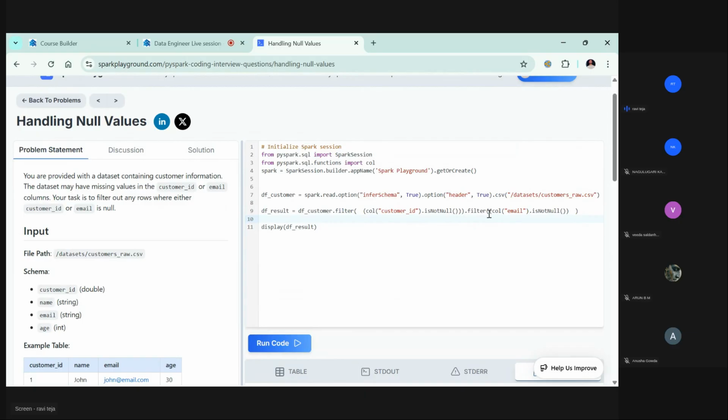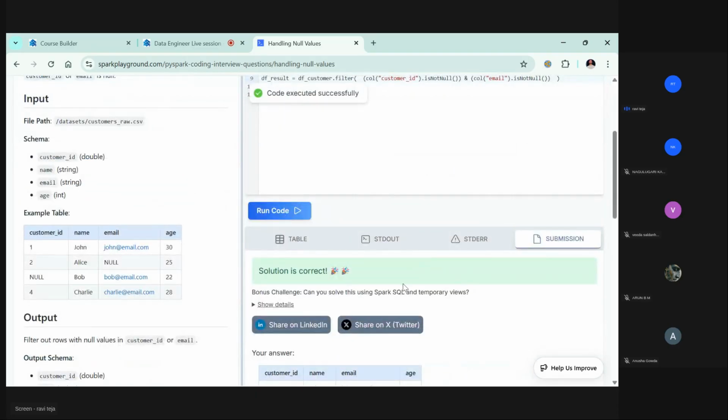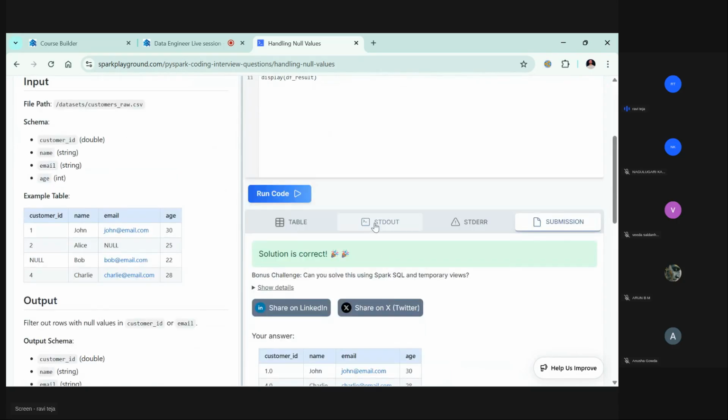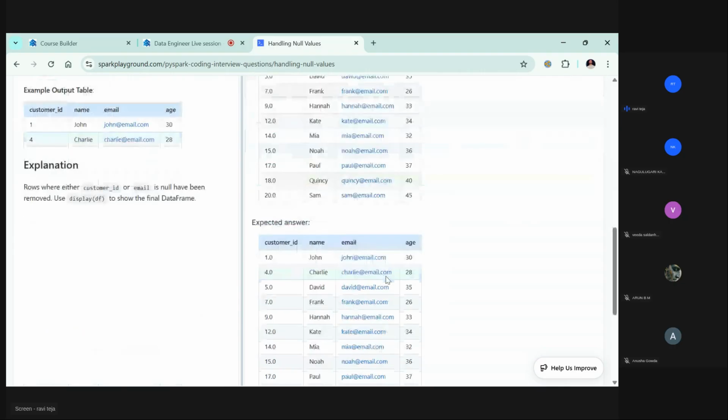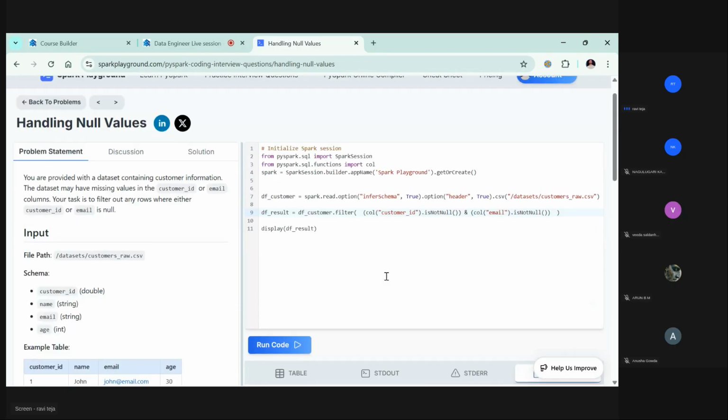For now, you can think in this way, but earlier you saw how we were including both the conditions here. Let me try one more time. This is also fine. Let me try here, rather than going with this, let's go with and. Okay, so it's expecting and here. That's why it's unable to show this.